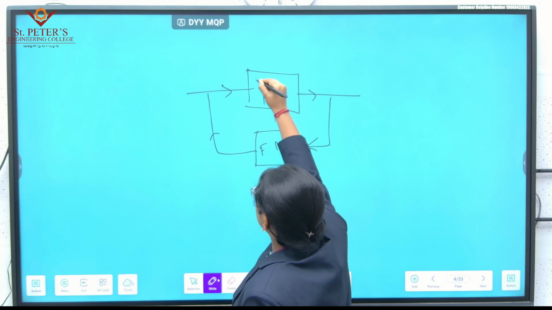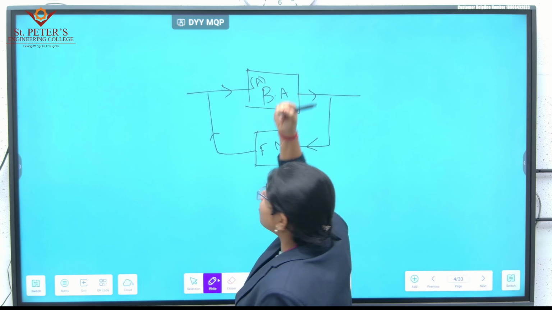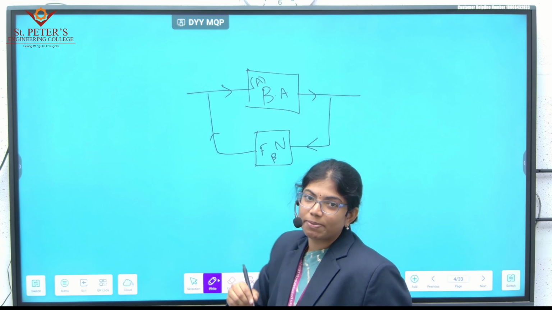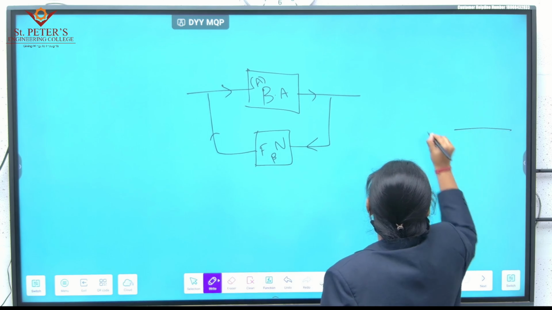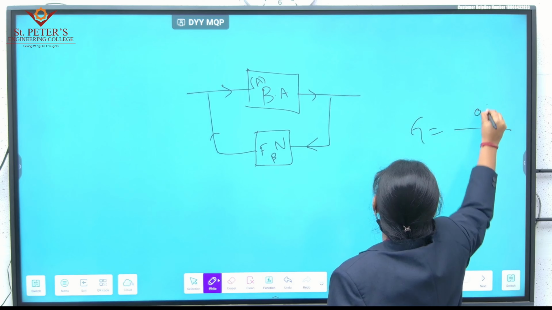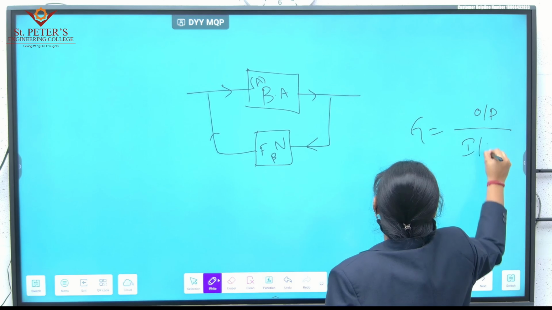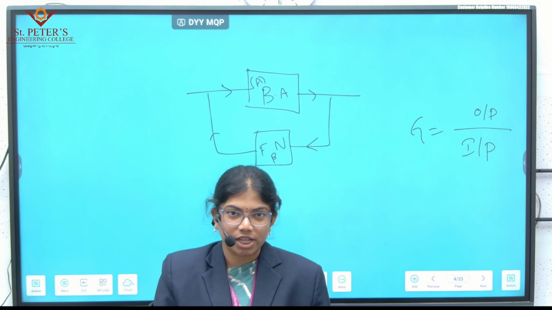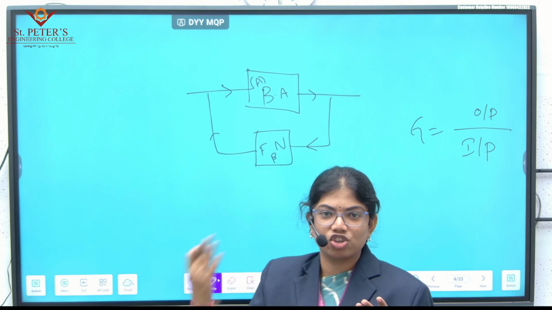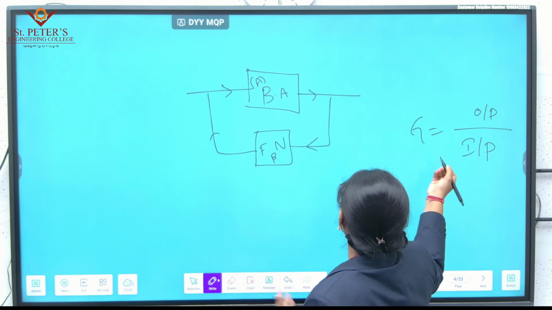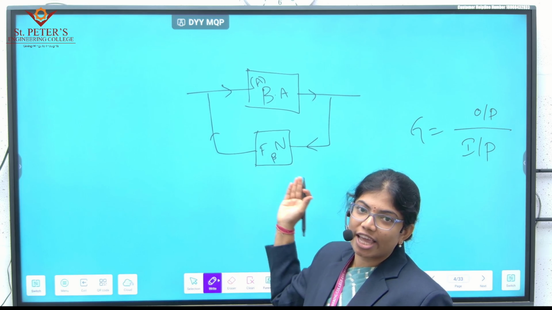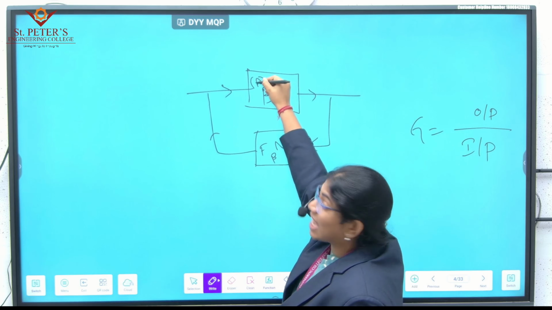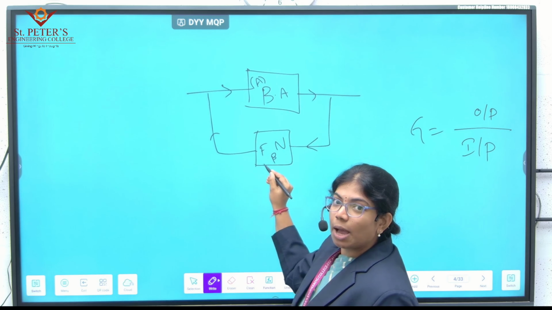Let us consider the gain of the basic amplifier as A and the gain of the feedback network as beta. Gain is output divided by input. It can be of any parameter: voltage gain, current, power, anything. But here, let us consider the general definition: gain is equal to output divided by input. The basic amplifier gain is A and the feedback network gain is beta.